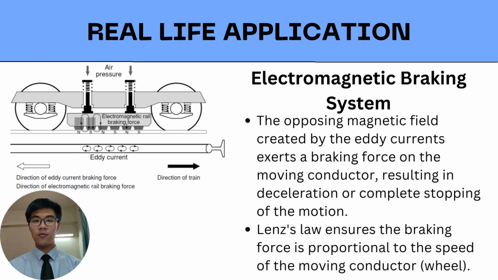The opposing magnetic field created by the eddy currents will exert a braking force on the moving conductor, which is the wheel in this case, resulting in deceleration or complete stopping of the motion. The use of Lenz's law in electromagnetic braking systems ensures that the braking force is proportional to the speed of the moving conductor, which is the wheels, making the braking system efficient and responsive.